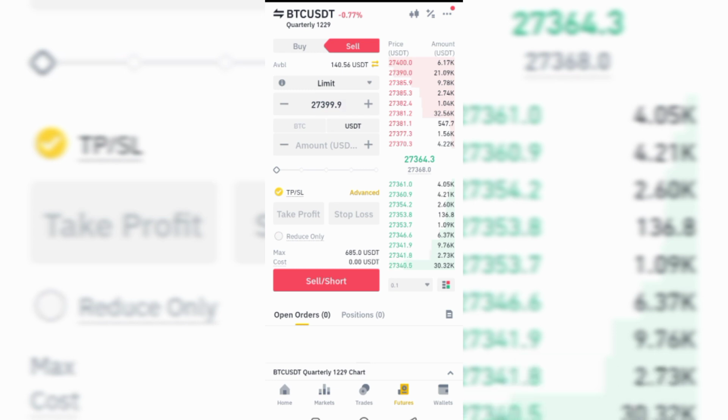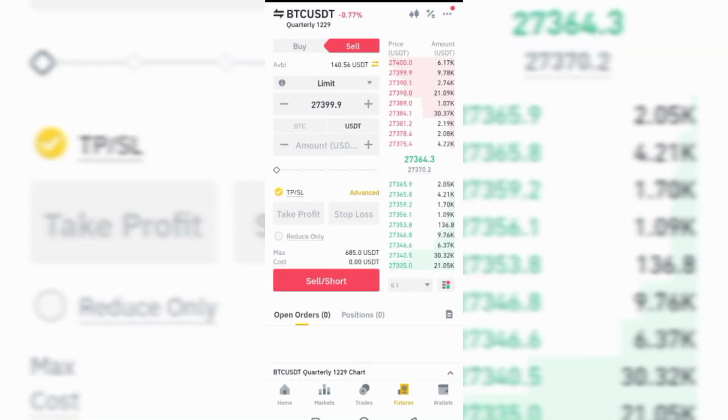That is how to make money on futures trade. But if you are planning to make your money in a single day, let's say you're using $100 to trade and you want to use that $100 to make $2,000 per day on that single trade, you are going to lose that money. Let me put it that way.